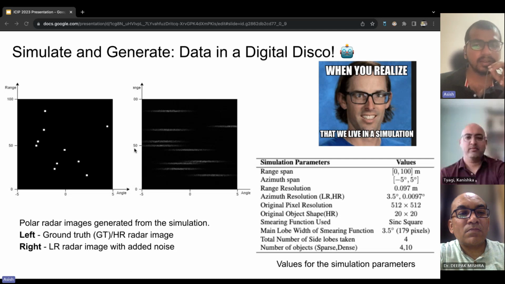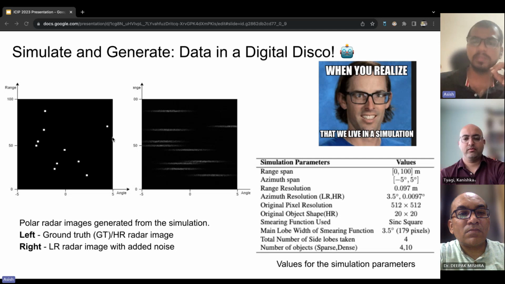The image on the left represents the high resolution image, while the one on the right represents the low resolution counterpart. As you can observe in the comparison, there is a significant disparity between a low resolution camera image and a low resolution radar image.